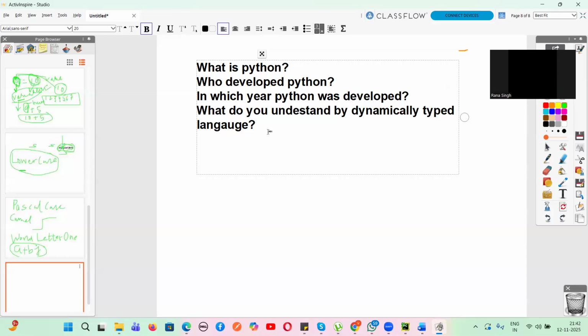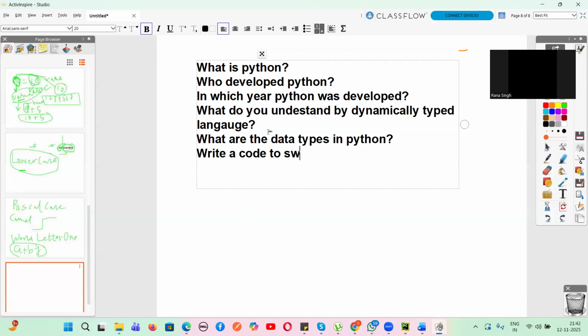Next is, after this we learned what the data types in Python are. There is something called number, integer, string, and then there's list, dictionary. All these things we will learn; some we have learned. After this, we learned to write a code to swap two numbers. Can you write the code? Yes or no, guys? X, Y equals Y, X. That is the main thing.